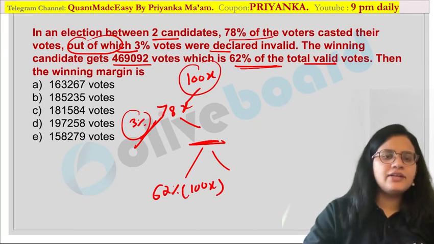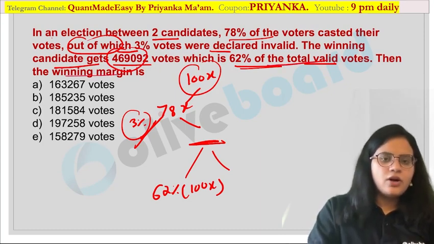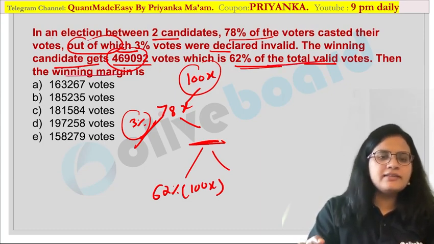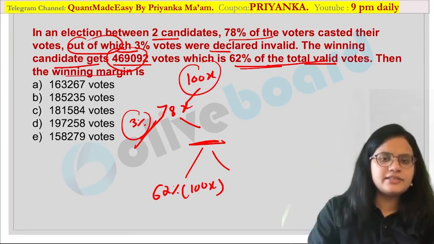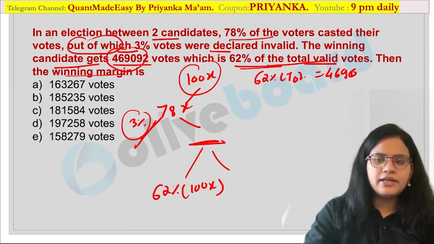So here they have directly provided you the value, that is, the winning candidate is getting this value out of the total valid votes. Then what is the winning margin over here? Okay, so I want all of you to try this question. A really interesting question, guys. First of all, based on this 62% of total, you have to calculate the total value. So you have to calculate the total number of votes.